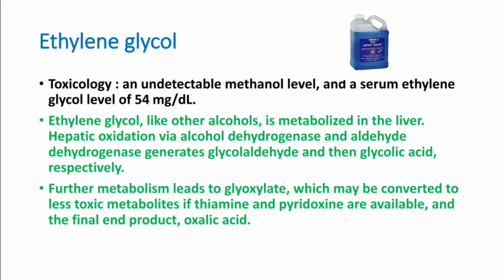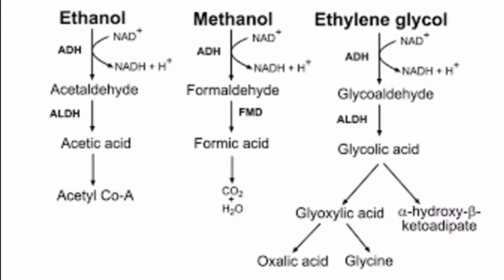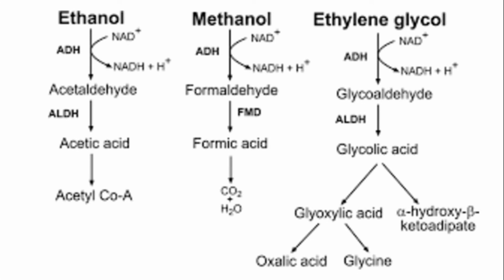Now we can see the three metabolic pathways of ethanol, methanol and ethylene glycol here. So glycolic acid, formed by ethylene glycol, and formic acid, formed by methanol, are very dangerous. They can produce all clinical features of toxicity.